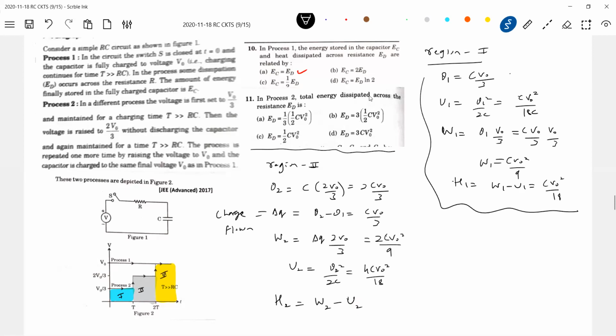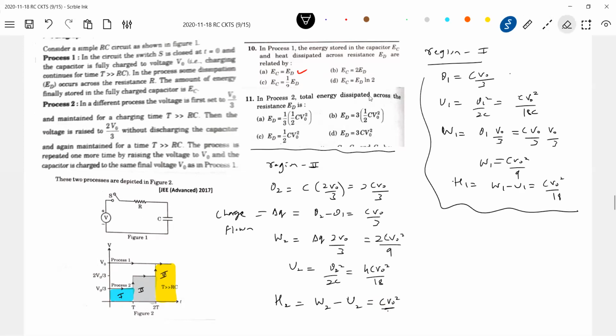Will I agree with this equation? W2 minus U2. If anybody has a value? Anybody value? 0. 0, sir. 0 you're getting?